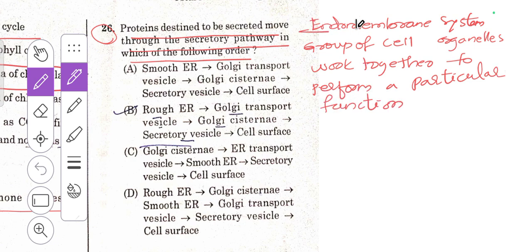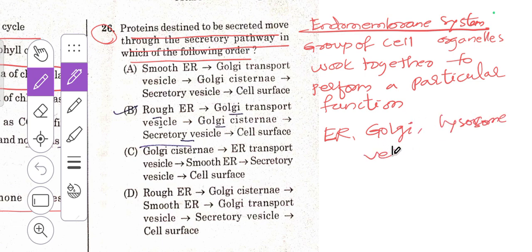This one will be called the endomembrane system. Which cell organelles are involved in this endomembrane system? That is endoplasmic reticulum, Golgi complex, lysosome, and vesicles. So these are the main parts of this endomembrane system.